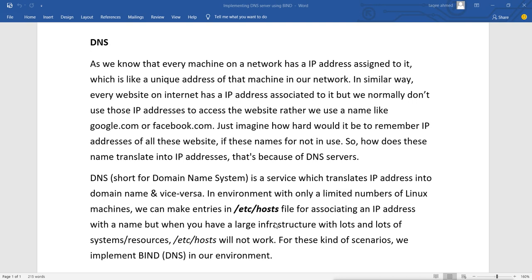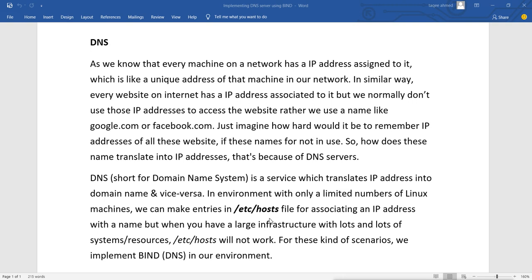Our machine still checks the hosts file first. If you give any name to your machine, it will check the hosts file, whether it is a Linux machine, a Windows machine, or any other device, a router or a switch. They still go to the hosts file first for name resolution. That file is also available in our Linux system, under /etc, with the file name hosts. So we can add name entries into this file if we have a small number of hosts.